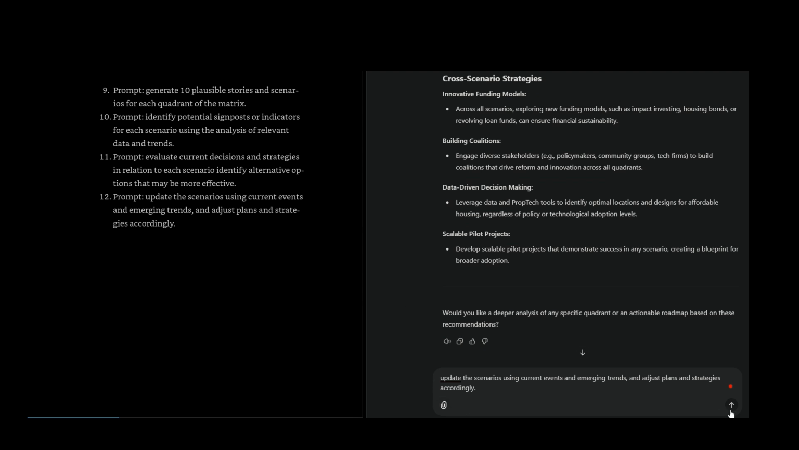Building coalitions. Engage diverse stakeholders, e.g. policymakers, community groups, tech firms, to build coalitions that drive reform and innovation across all quadrants. Data-driven decision-making. Leverage data and proptech tools to identify optimal locations and designs for affordable housing, regardless of policy or technological adoption levels. Scalable pilot projects. Develop scalable pilot projects that demonstrate success in any scenario, creating a blueprint for broader adoption. Would you like a deeper analysis of any specific quadrant or an actionable roadmap based on these recommendations?